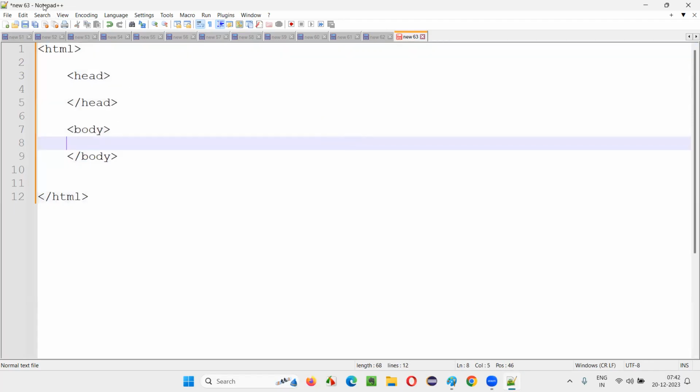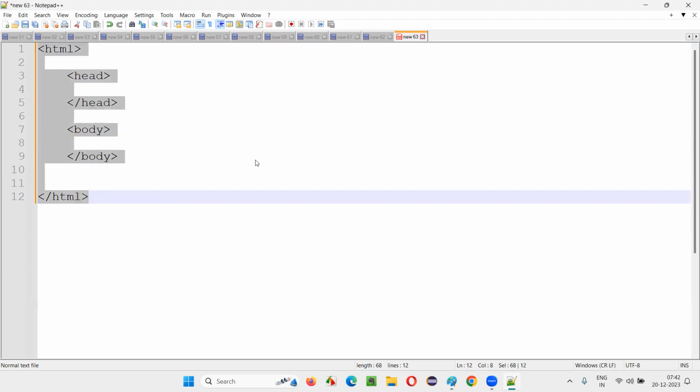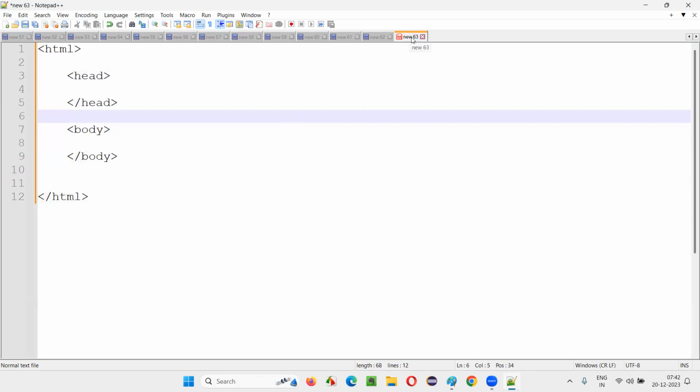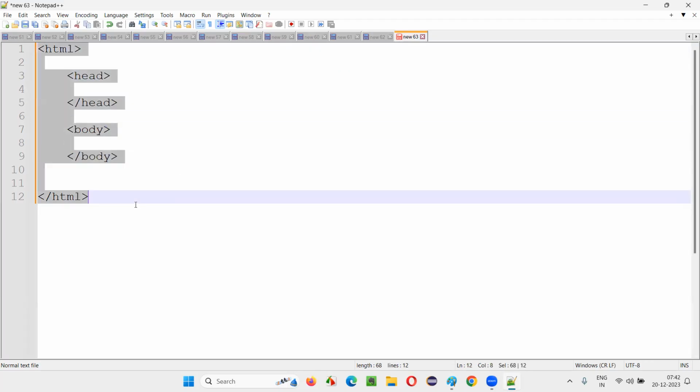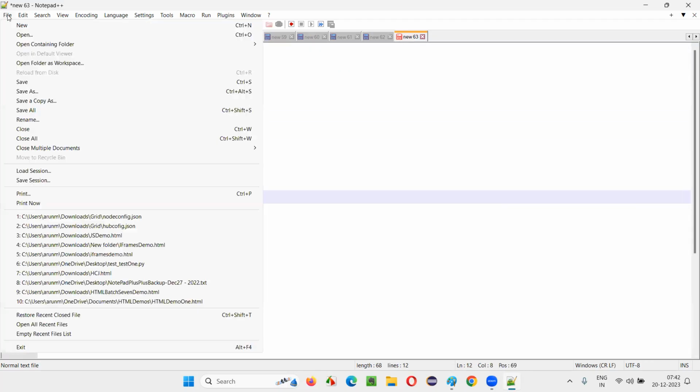Okay. How can I communicate to the Notepad++ software that whatever text I have written here belongs to HTML code itself, HTML language itself? For that, I have to save this file with the extension HTML. Able to understand, guys? Before saving this file, it looks very simple. Plain text is there. But now let me save this file.